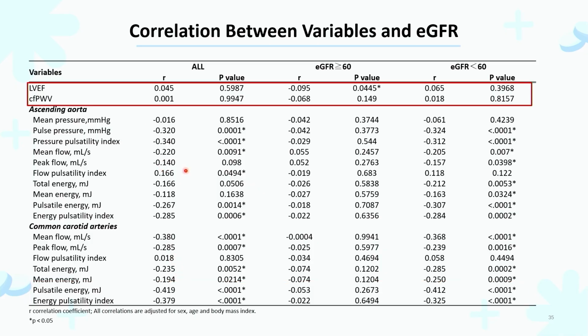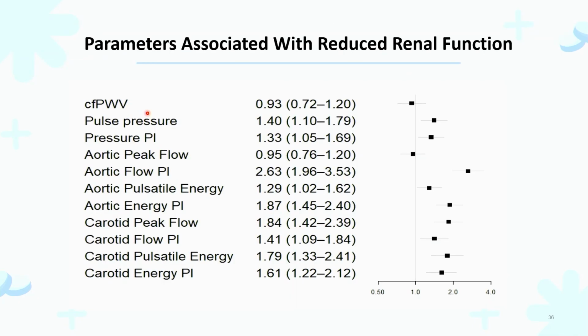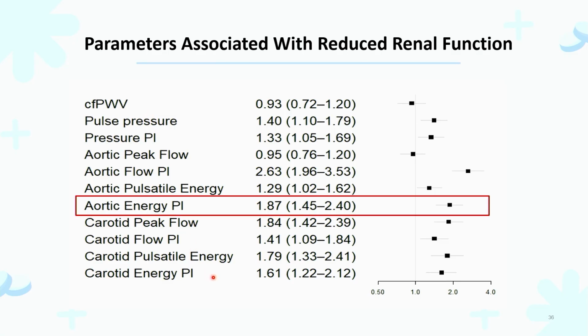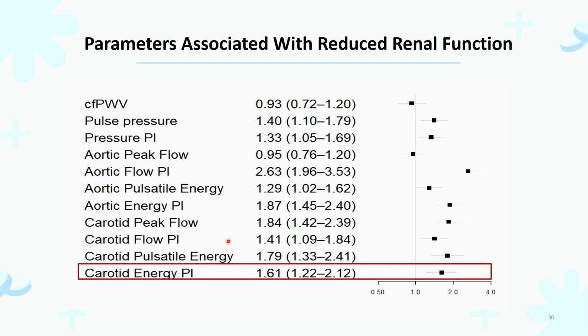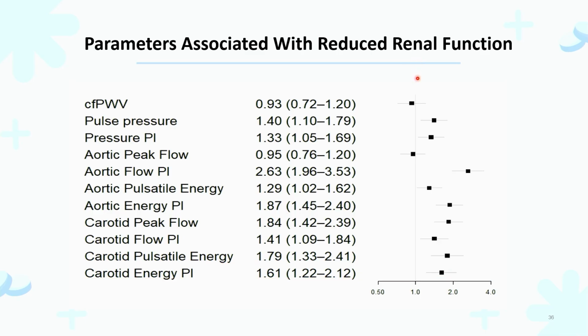And interestingly, the conventional hemodynamic measures such as LVEF or CFPW are not associated with renal function in our study. And in the multivariable analysis, we can see that the LT energy pulsatility index and the carotid energy pulsatility index are significantly associated with reduced renal function in the logistic regression model.